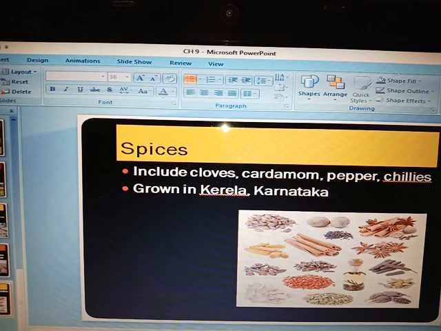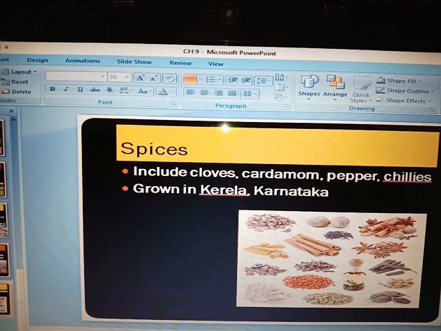You can see cinnamon, cardamom, pepper, chilies, turmeric in yellow color, cloves. These are some of the spices and they are very costly in the market. Even a very little amount becomes costly as they add flavor in the food.